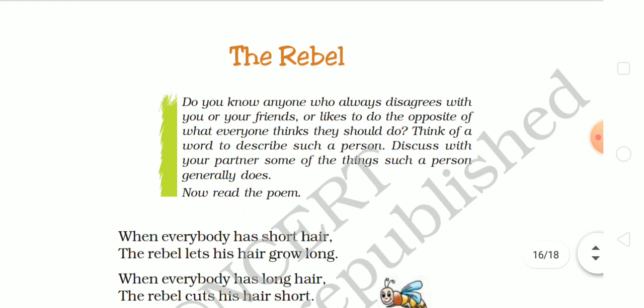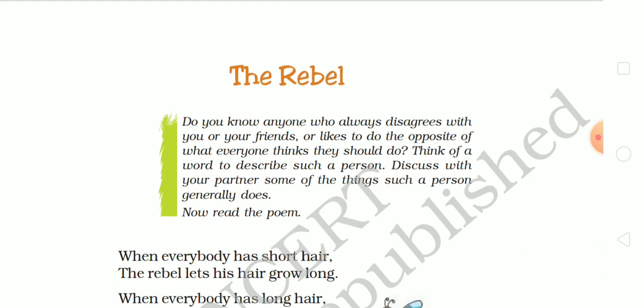Like, whatever everyone likes, the rebel does not like, so that is the rebel. A synonym of rebel can be rebellious or disobedient. It can be rebellious or disobedient. Synonym means nearest meaning. Who is a disobedient person? A disobedient person means who does not obey.